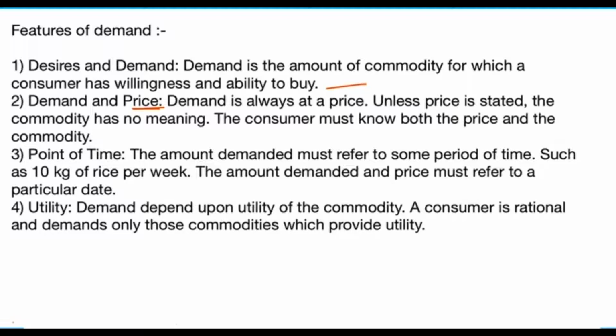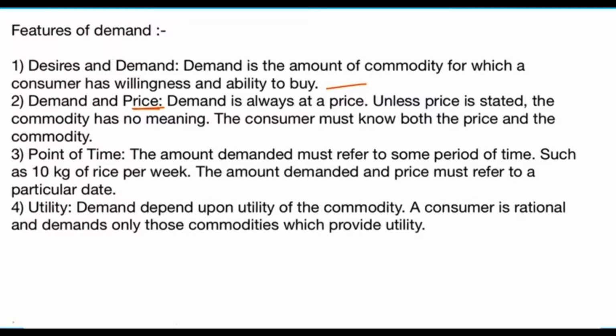And the last one is utility. Utility means satisfaction. Demand depends upon the utility of the commodity, how much satisfaction that commodity gives to an individual. A consumer is rational and demands only those commodities which provide utility. So I won't buy those products which do not provide me satisfaction. If I buy this pen and it does not provide me satisfaction, then why will I buy it? I won't buy it because it does not provide me satisfaction.